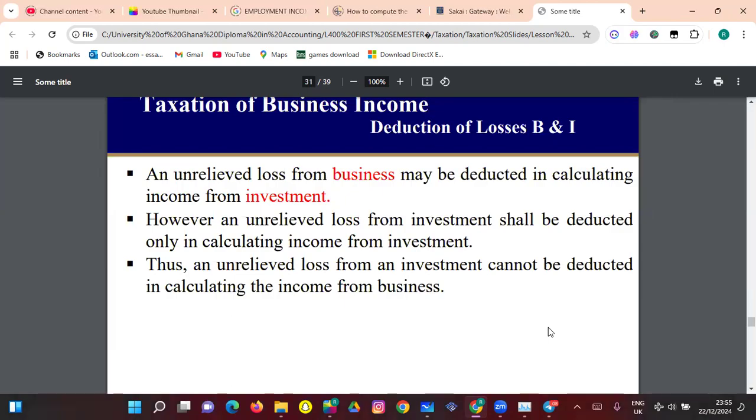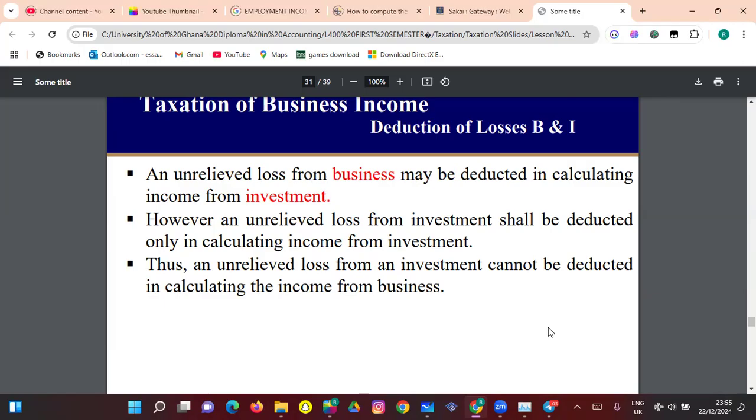So with this, the lecturer made an example of, I think, one of the firms in Ghana where they made a loss on business, right? But they made a profit on their investment. What happened was that GRA wanted to tax them only on the profit they've made on the investment. And then they told them that, no, you can't tax us only on the profit that we've made on the investment, but we've also made losses in the business.